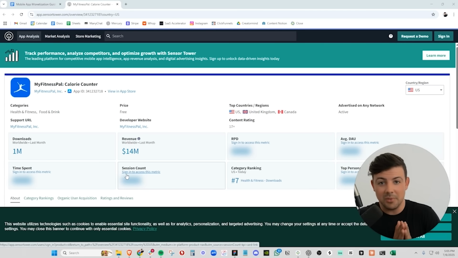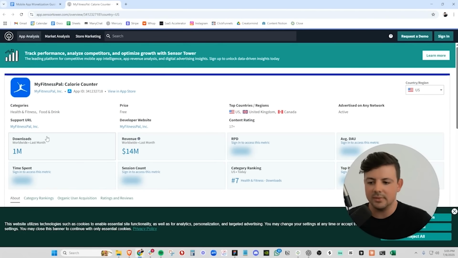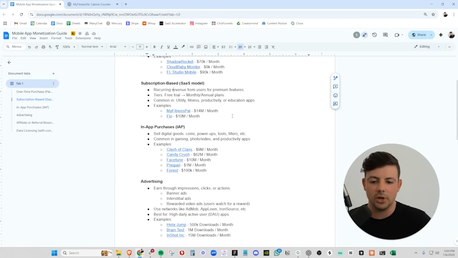To be honest with you, they're probably showing different prices based on your location. So if I download this app from the US, I'm probably seeing a different price as someone downloading from South America. This is the go-to model right now because you can build real enterprise value. You're building recurring revenue. So, you know, let's say MyFitnessPal gets 0 downloads next month. They're still going to retain a lot of this recurring revenue, this $14 million in recurring revenue. To be honest, some people just simply don't cancel their subscriptions on their mobile apps.